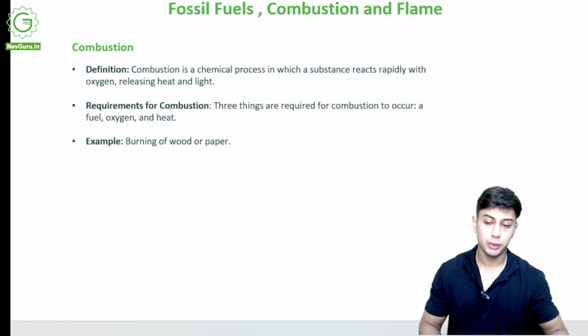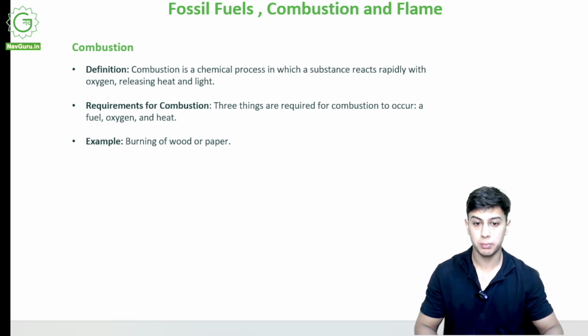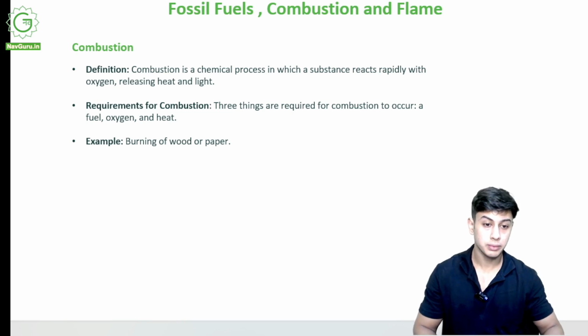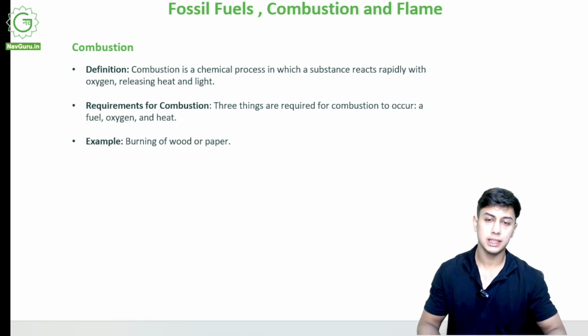Now we come to a very important topic called combustion. Combustion is a chemical process. Always remember, it is a chemical process in which a substance reacts rapidly, rapidly means very fast, with oxygen, releasing heat and light. So suppose I take a paper and I start burning it.